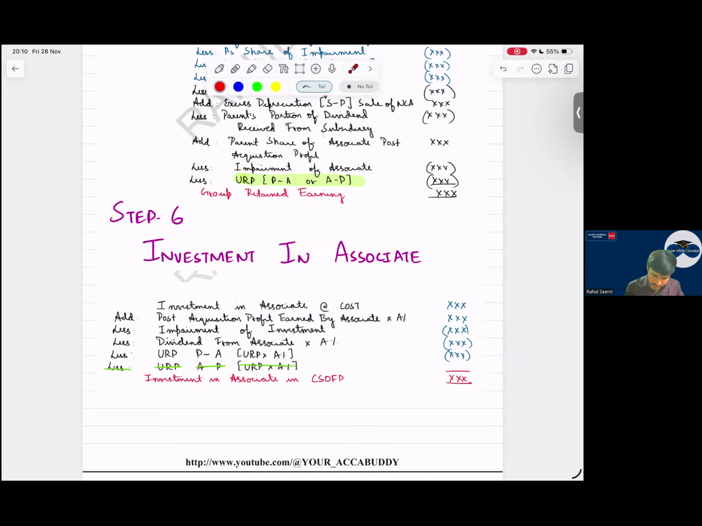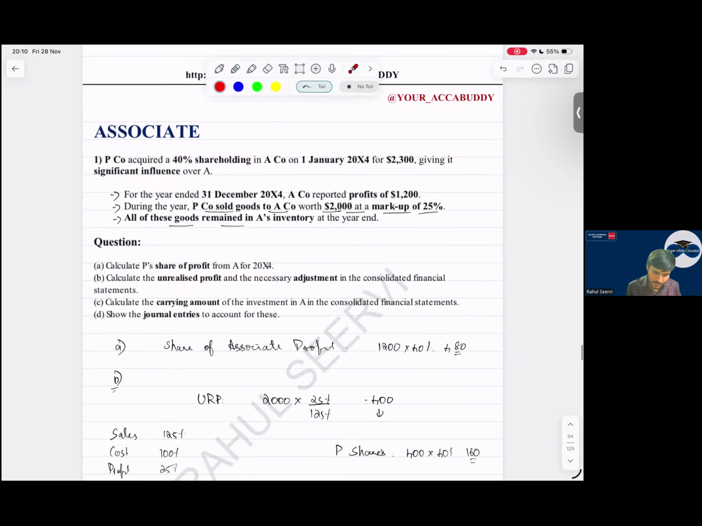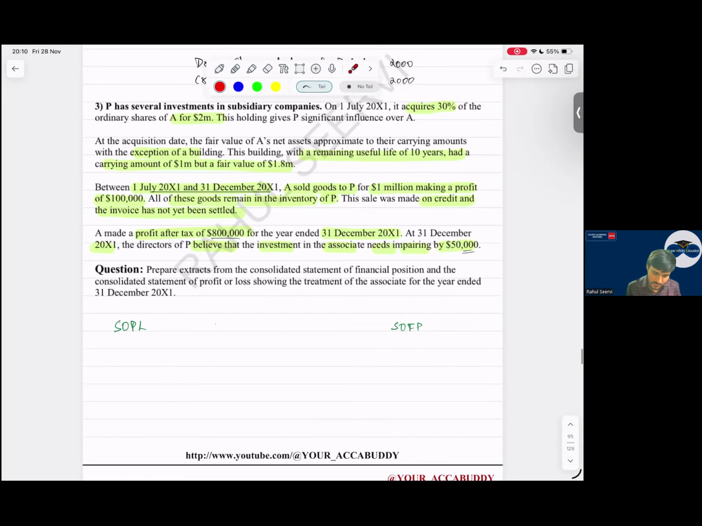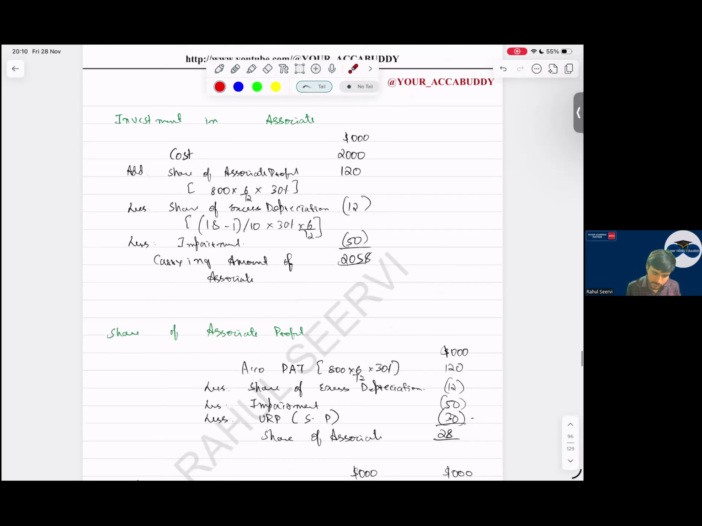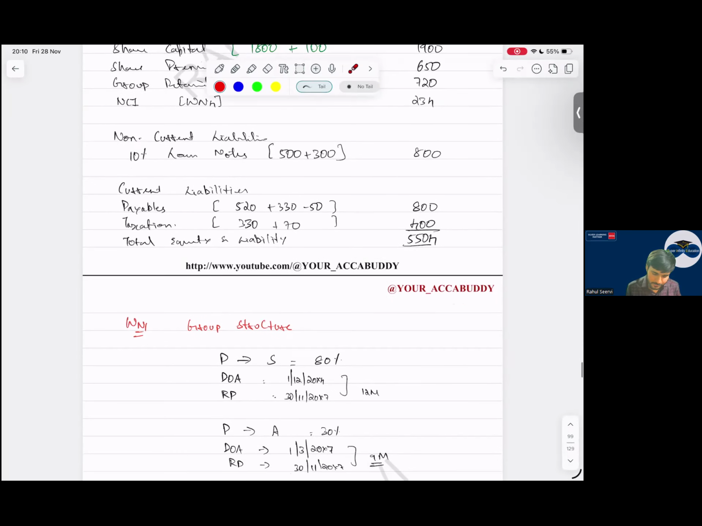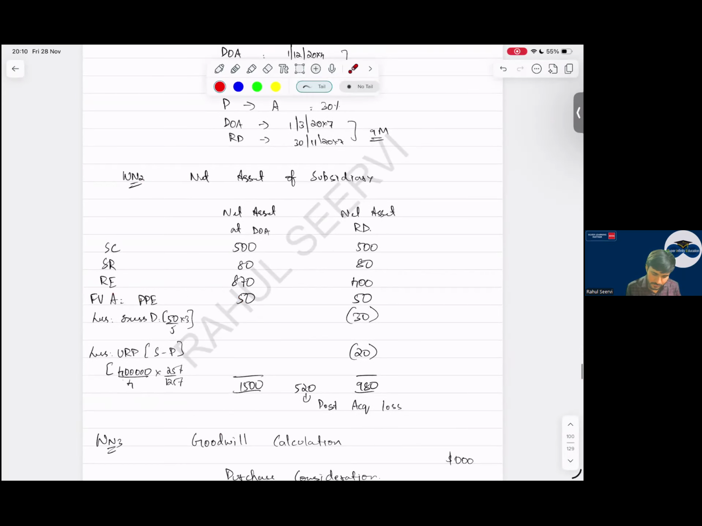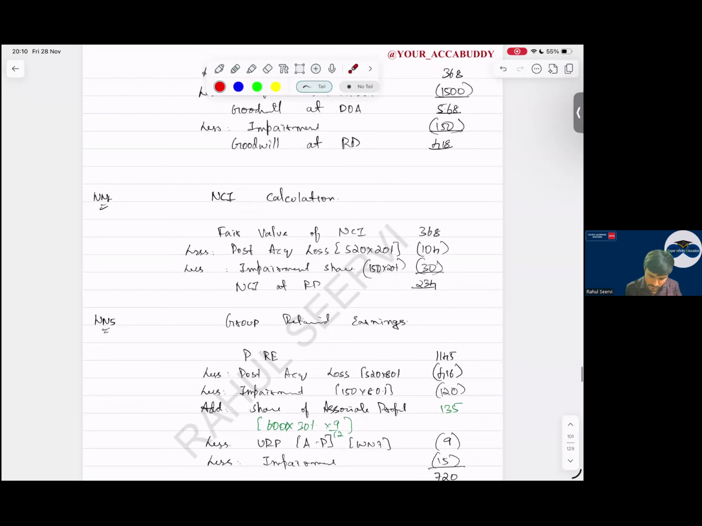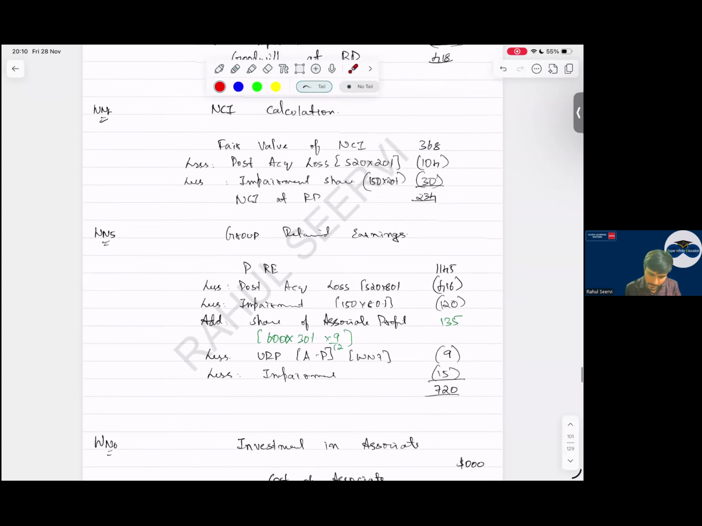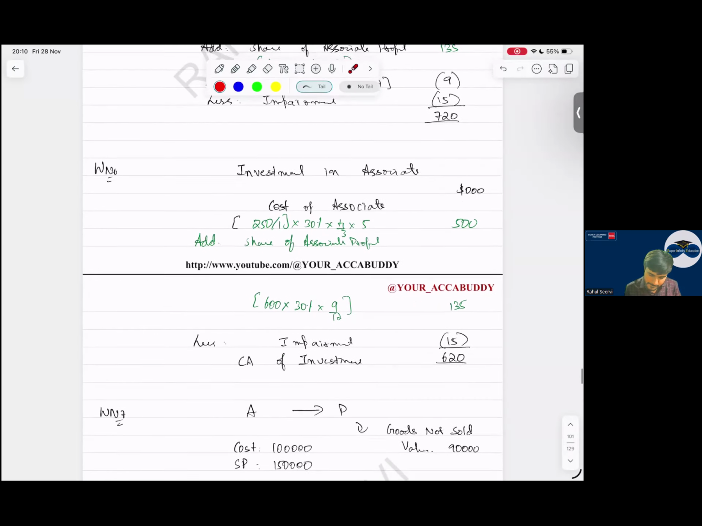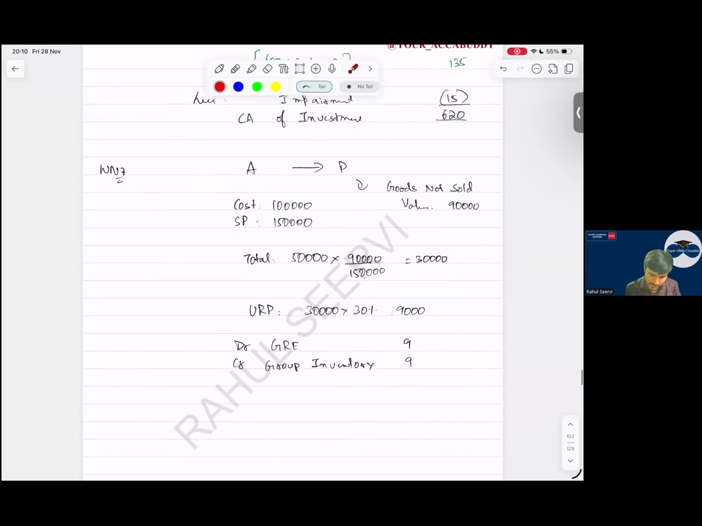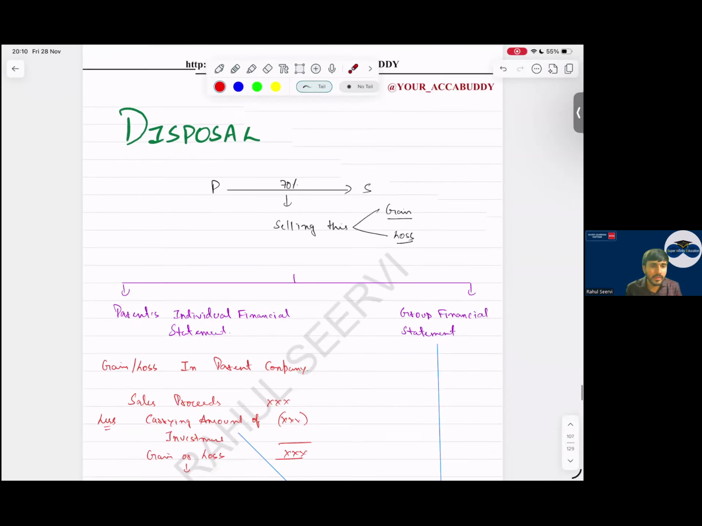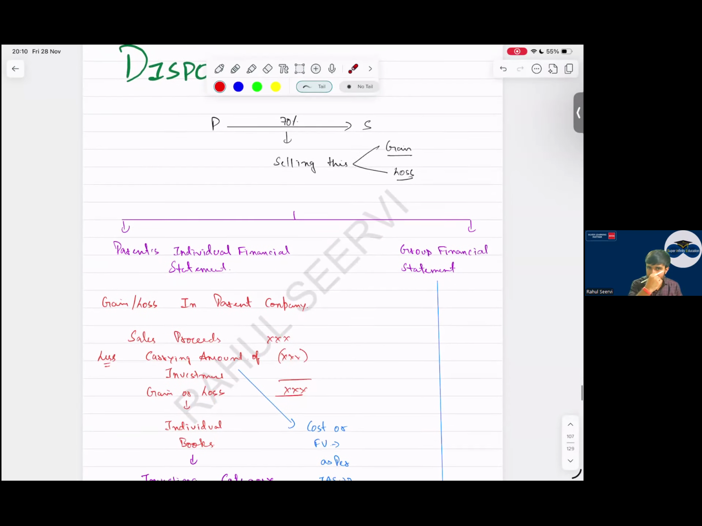So associate, yes, it is done. Chalo, with this the associate part is done. Now then coming to what, sir? Yes, now coming to the disposal part, everyone.